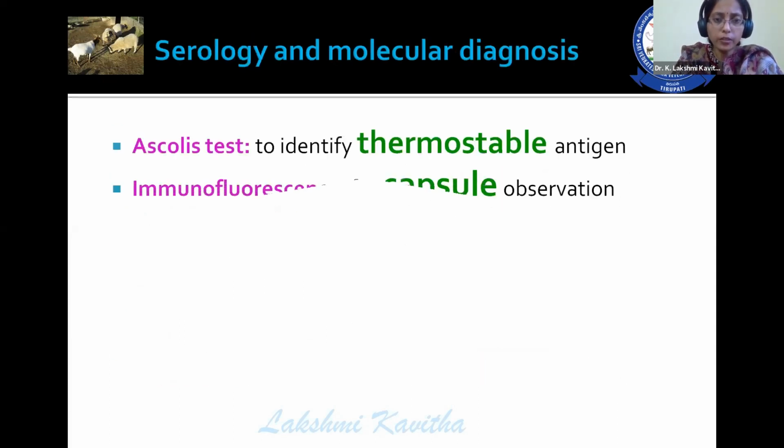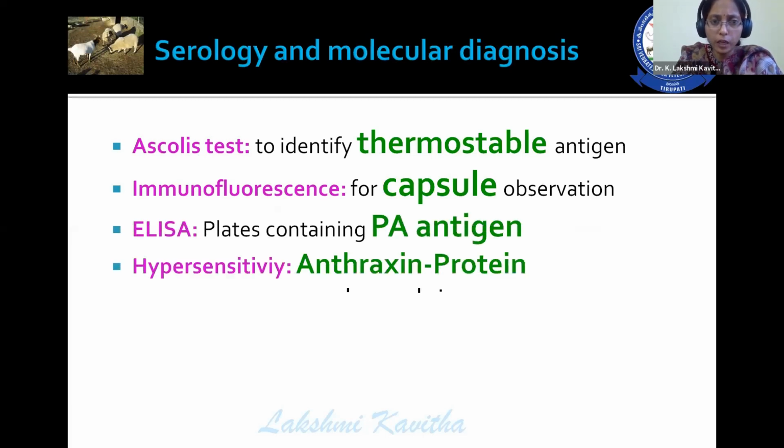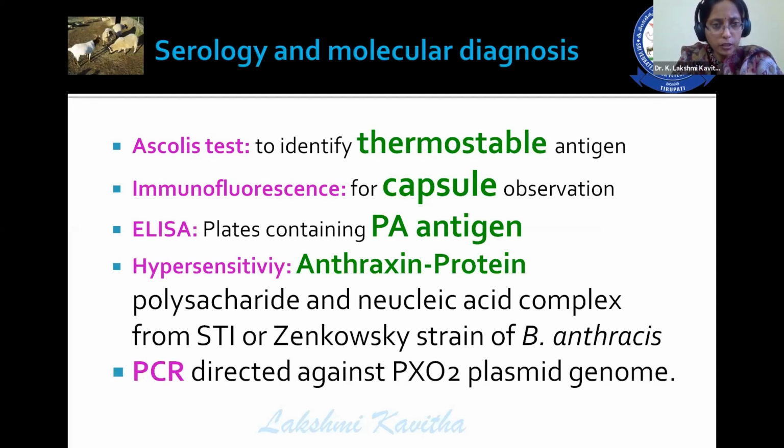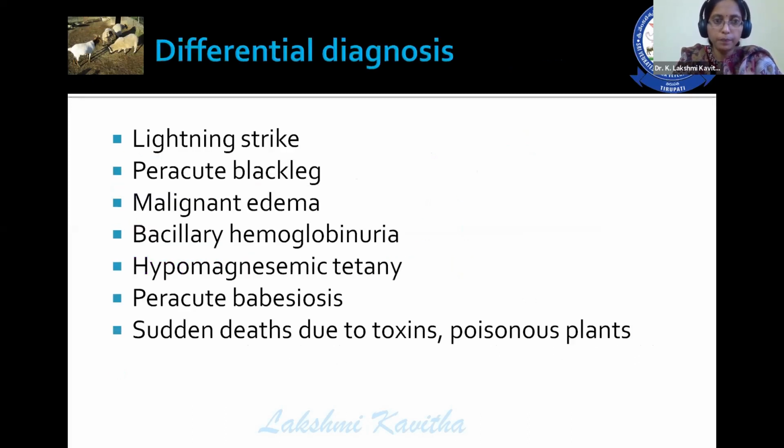And the serological tests are Ascoli's test, which is used for the identification of thermostable antigen, immunofluorescence for capsule observation, ELISA for protective antigen testing, and a hypersensitivity test is also there for anthrax by using anthraxin protein, and PCR detection for the pXO2 plasmid gene.